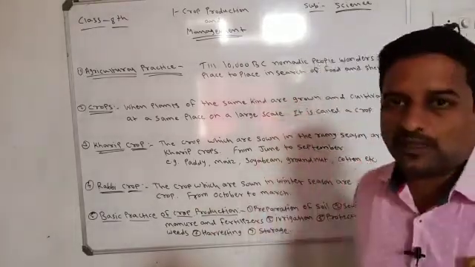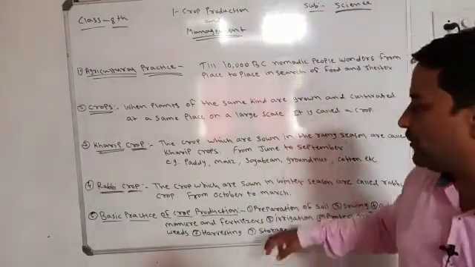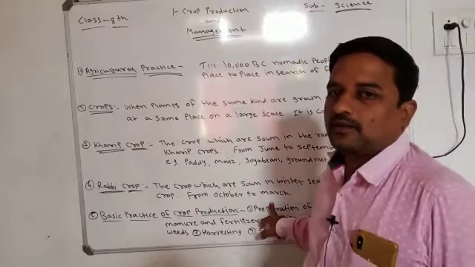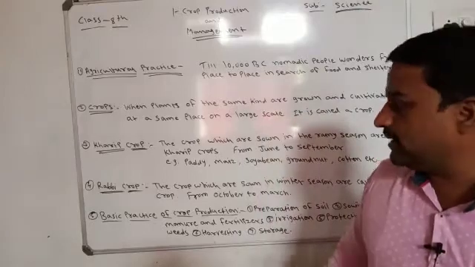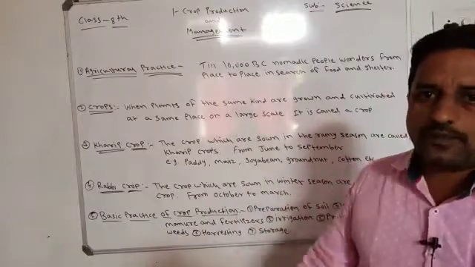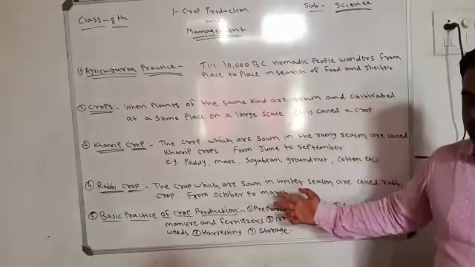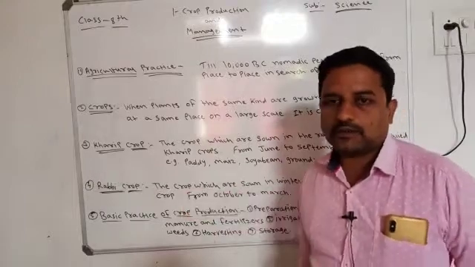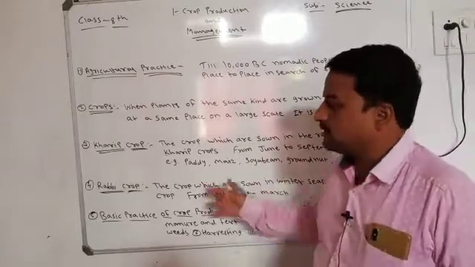It is your homework to ask your parents or grandparents which crops are taken from October to March. If you ask them that, they may not be able to say. But if you ask them about Rabi crops, they will tell you a lot about the plants taken in the October to March period. Those are known as Rabi crops, and your homework is to find which crops are taken from October to March, meaning Rabi crops.